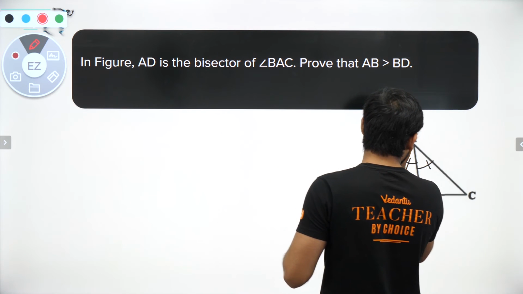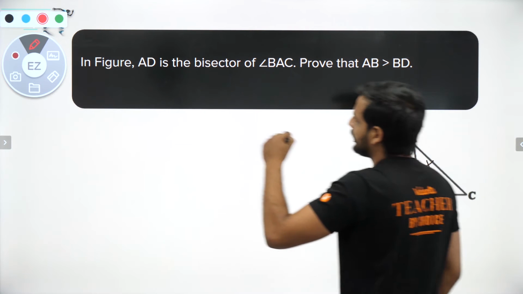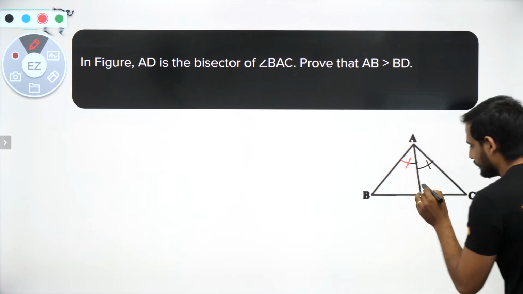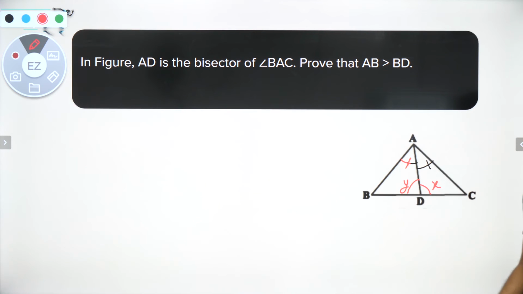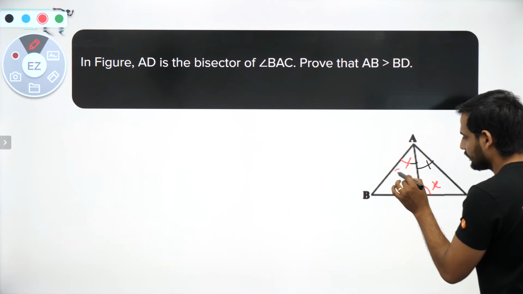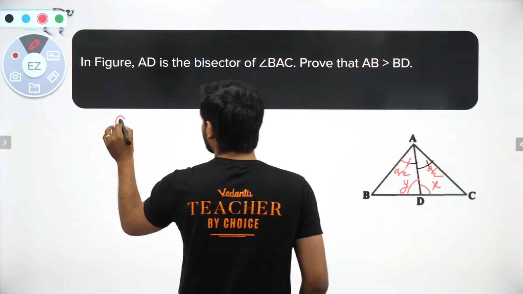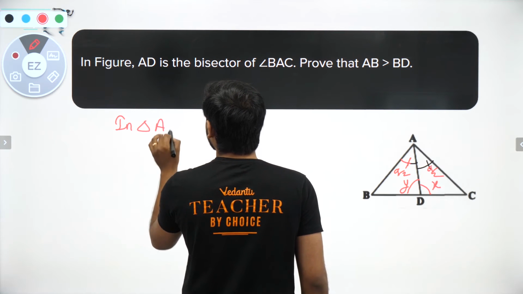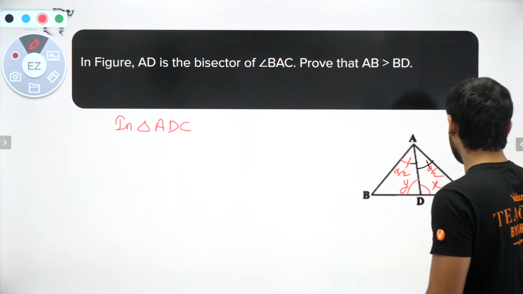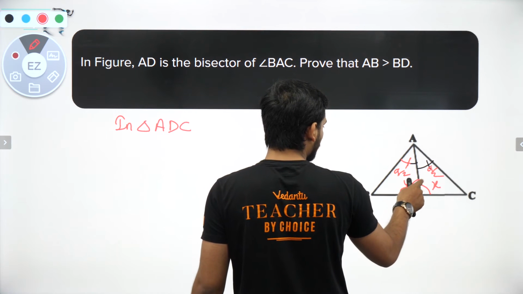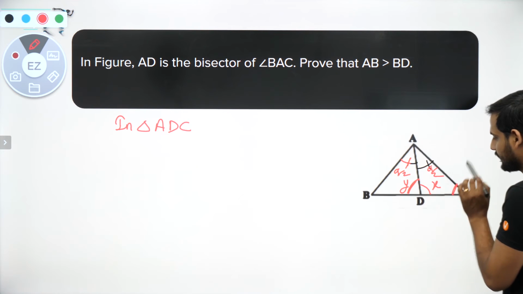As you can see, when this bisector is drawn here, let us say this is your angle X and this is your angle Y, and let us say this is angle A by 2, A by 2. First, in triangle ADC, I can use this angle Y. This angle Y will be equal to A by 2 plus this angle C, by the exterior angle theorem.